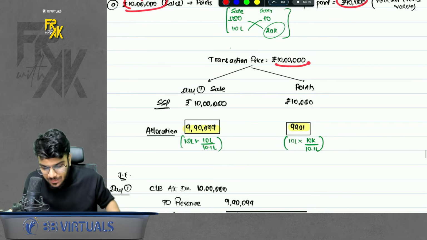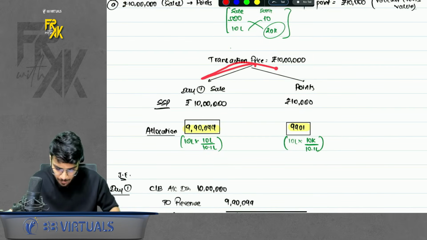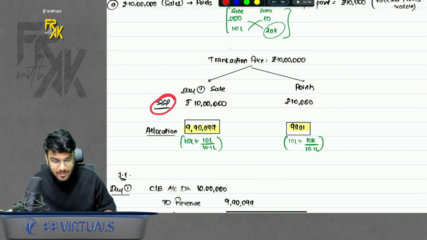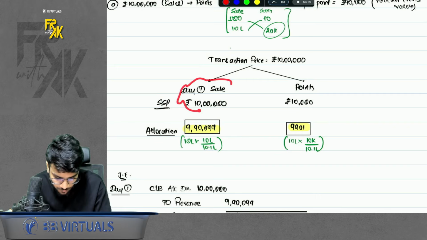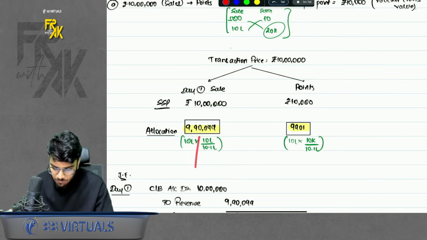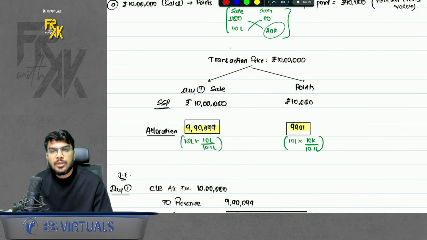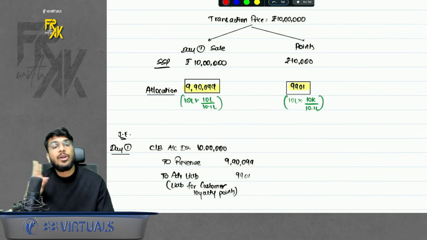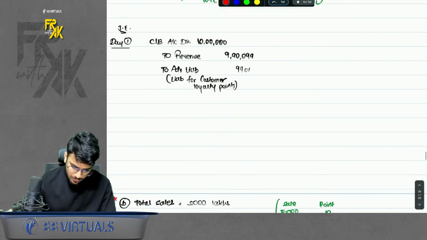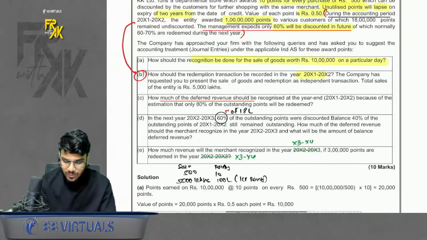Now the transaction price is 10 lakhs. Bifurcate them in the ratio of SSP, and you will get the allocation. Now why allocate? Because whatever you get for the sale, you can book today, but whatever you get against the points, you will not book today. You will either book when the customer redeems the points, or you will book after 2 years when the points lapse. So this was the first part, not linked to the 1 crore points.